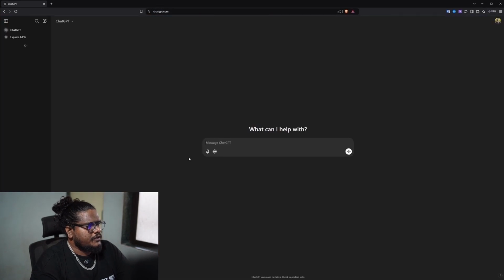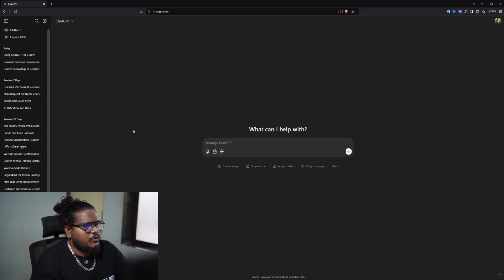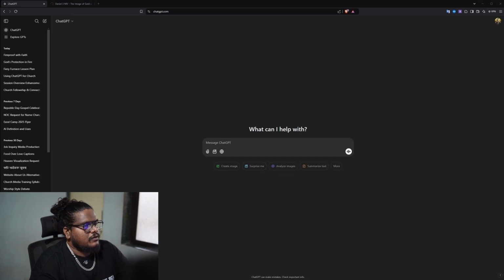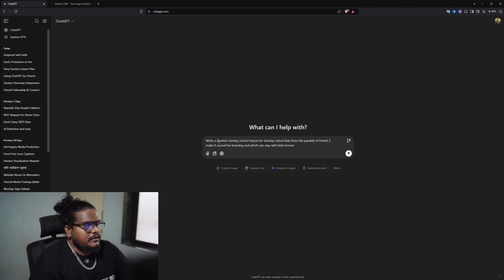Once it's open, this is how the basic UI of ChatGPT looks. You have a search bar in the center where you can type your text, at the side you have all the histories that you've searched, and on the bottom there are some more shortcuts. Okay, first things first, we'll go ahead and make a Sunday school lesson.